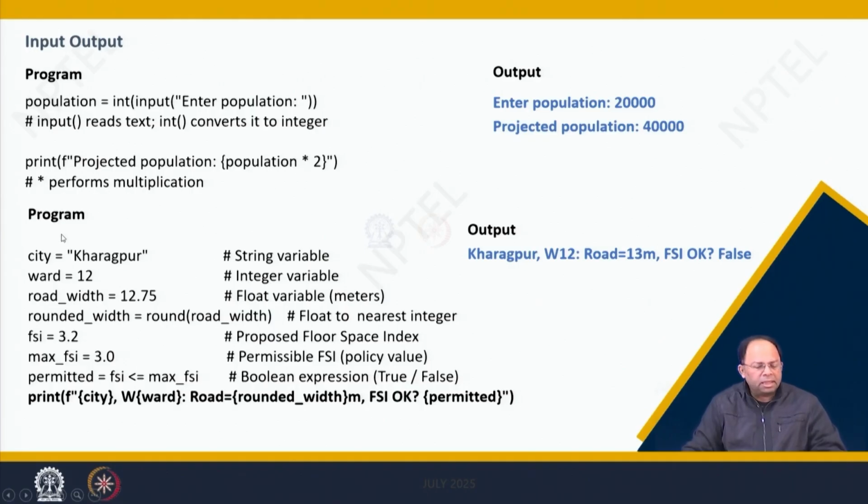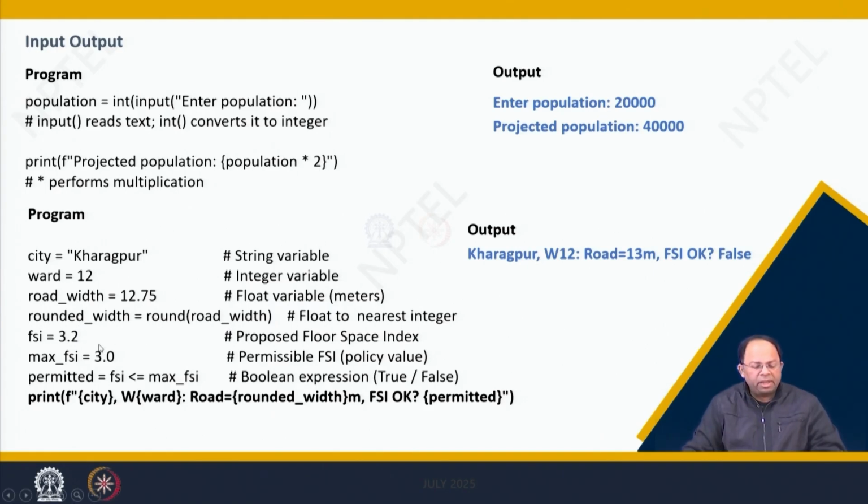Then coming to the next program, we are doing a slightly larger input output operation, where city is Kharagpur, ward is 12, road width is 12.75. These are the different variables that we are storing. Then rounded width, where we are rounding the road width, that means converting a float to the nearest integer.